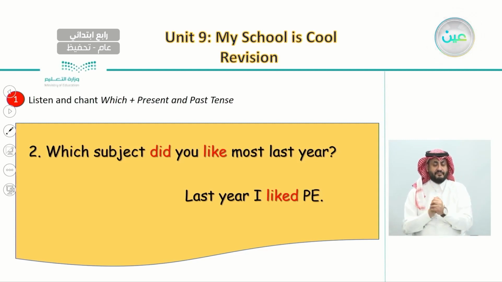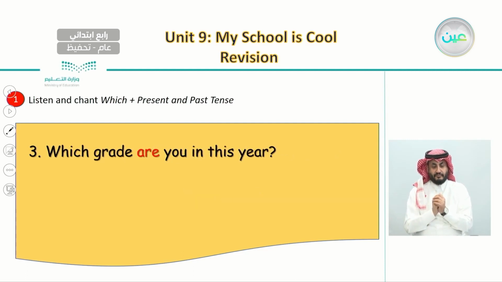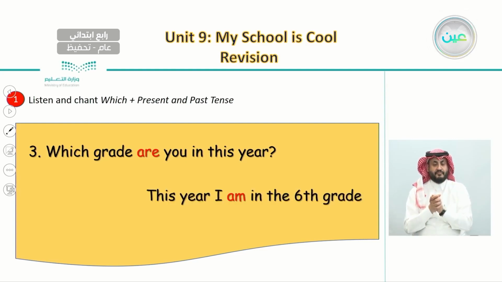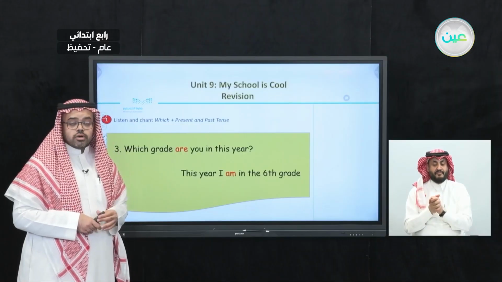Now, let us move on to the third question. The third question says, which grade are you in this year? The answer is, this year I am in the 6th grade.